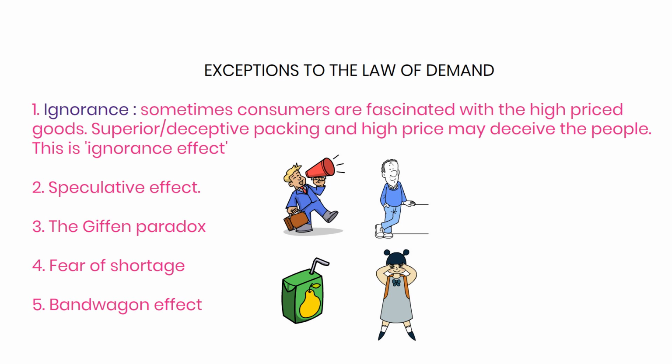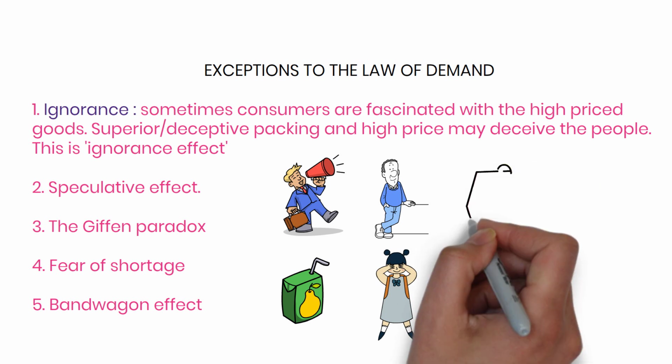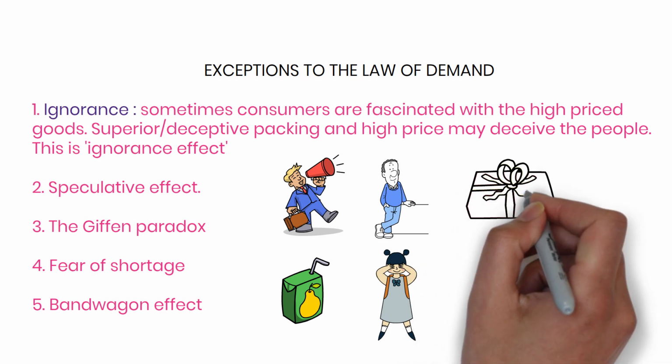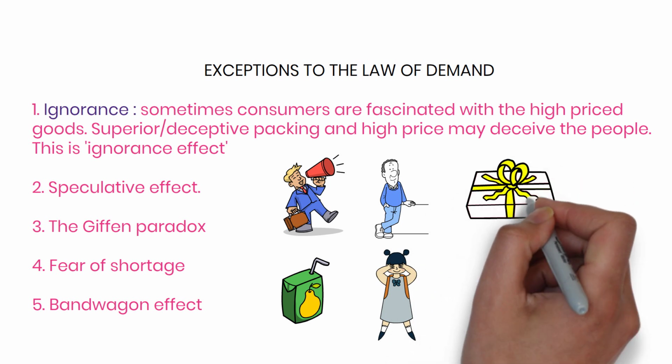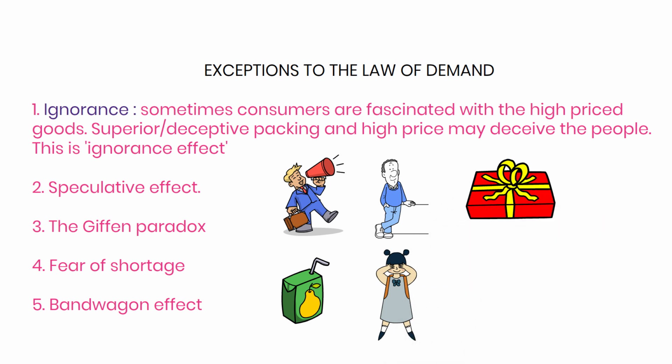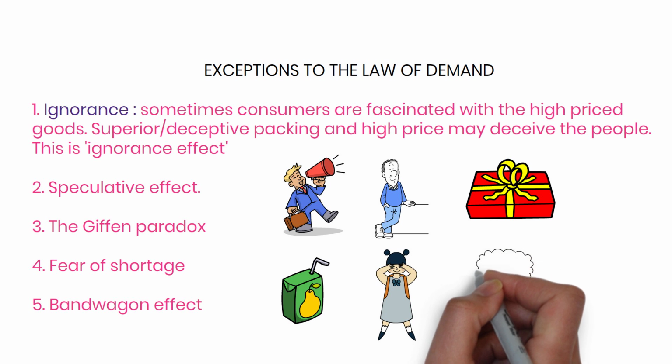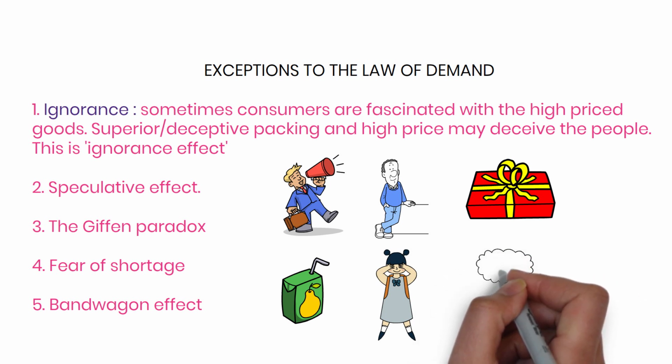Now bandwagon effect. Under bandwagon effect, if purchasing diamonds becomes fashionable, then the price of the diamond rises. So rich people may increase their demand for diamond in order to show that they are rich.